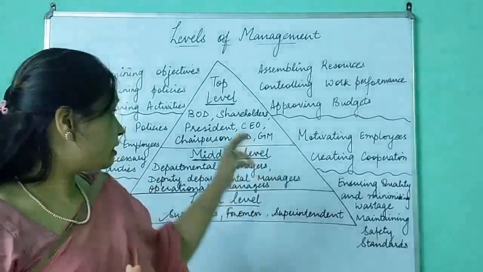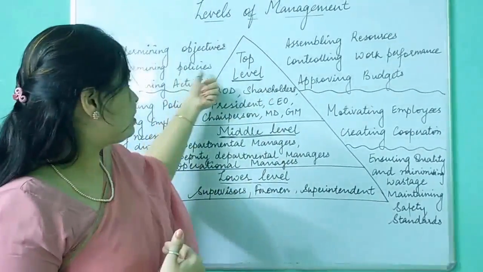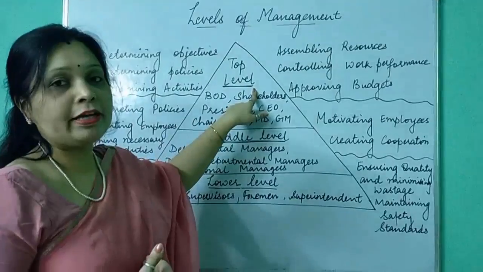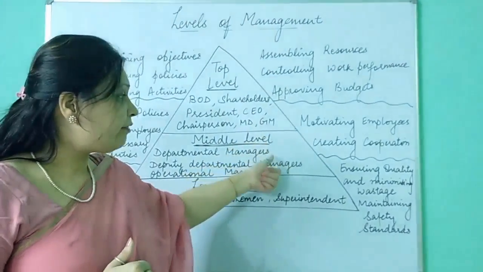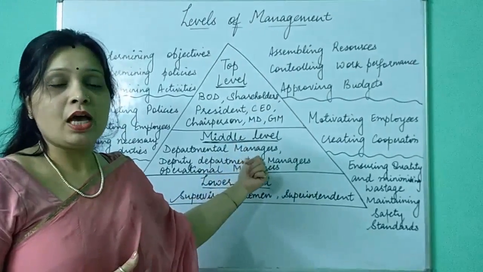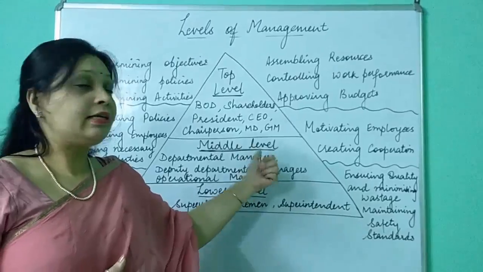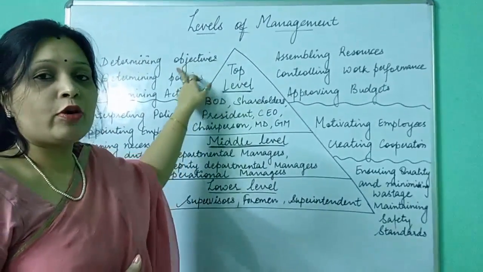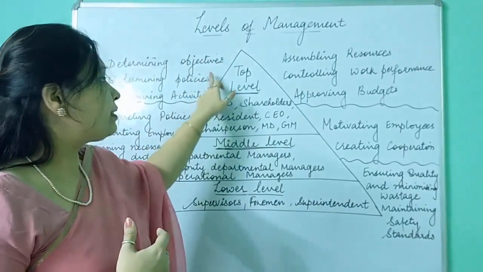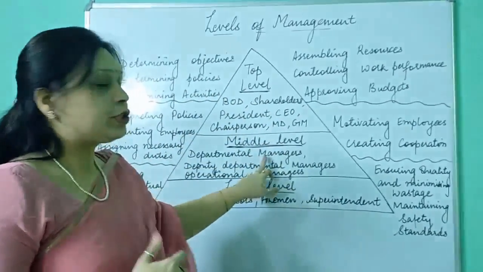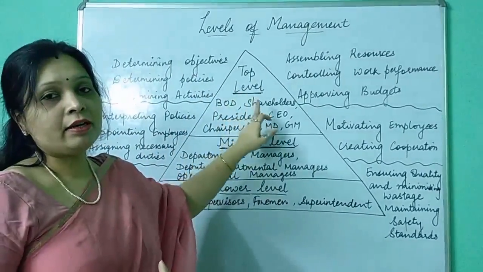Whatever decisions are taken by their subordinates, these policies are made by top level management to be given to the middle level managers, because middle level managers have to take many decisions. So they take all those decisions after consulting these policies. After going through these policies only, the middle level managers will take any decision. So these policies are made by top level managers.